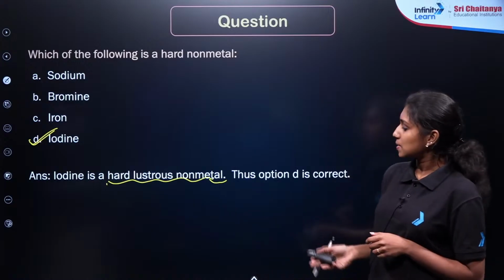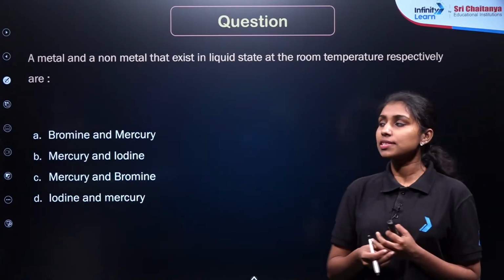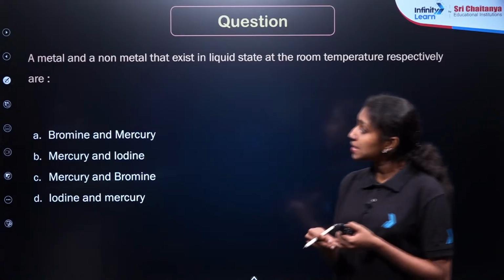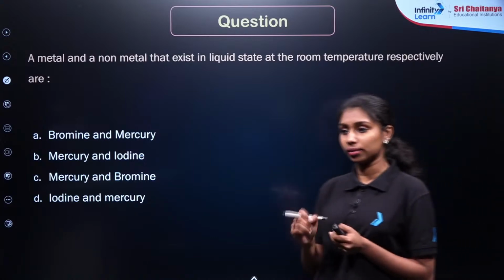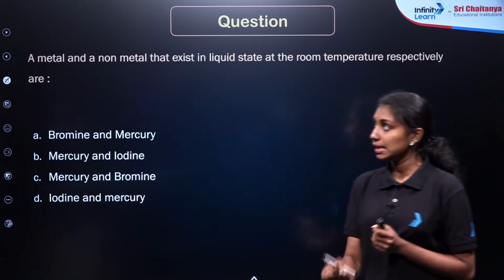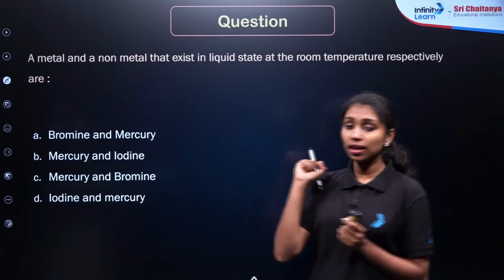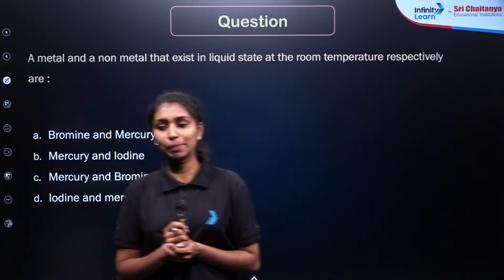Okay, here is the next question. This is one of the questions asked in the CBSE exams. A metal and a non-metal that exist in liquid state at room temperature respectively are. What will be the answer?